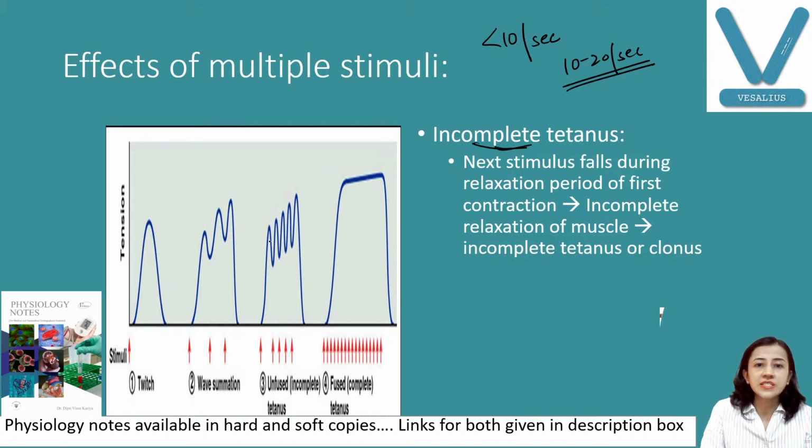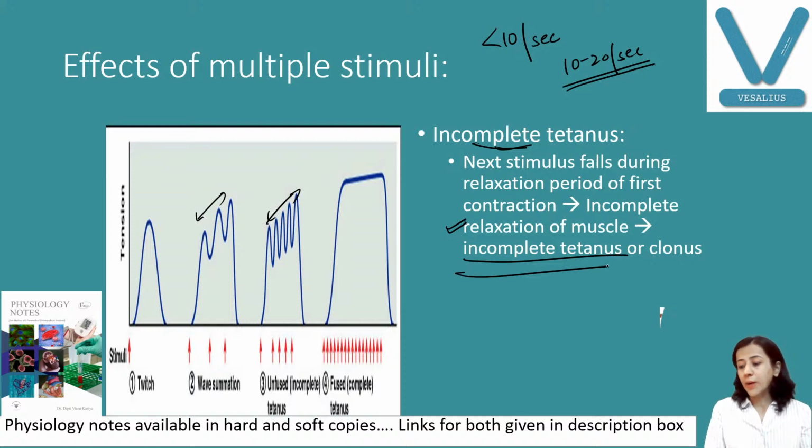You can see here, this is incomplete tetanus. Here the next stimulus falls in the relaxation period of the previous one. So relaxation is incomplete like this. You can see here, these contractions are near to each other, and these are a little bit separated. So there is incomplete relaxation, and therefore this is known as incomplete tetanus. So this is the next effect.